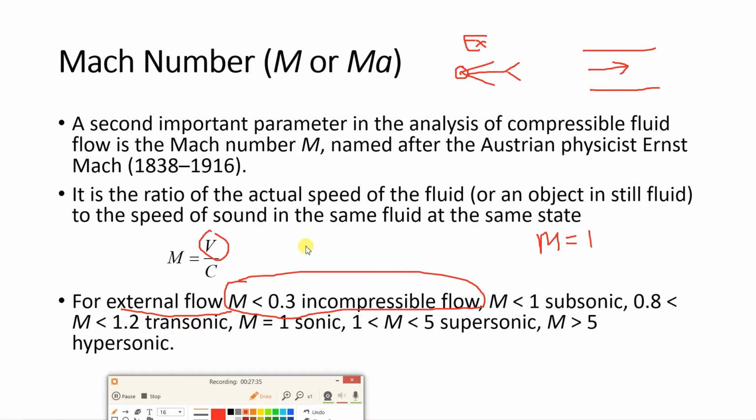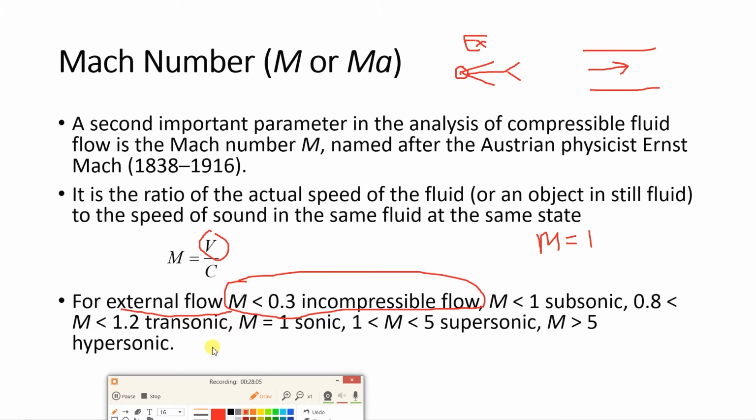A Mach number of 1 means the velocity of the object or fluid becomes equal to the velocity of sound. That flow is known as sonic flow. And when the Mach number is greater than 0.3 but less than 1, in between 0.3 and 1, that flow is known as subsonic flow.